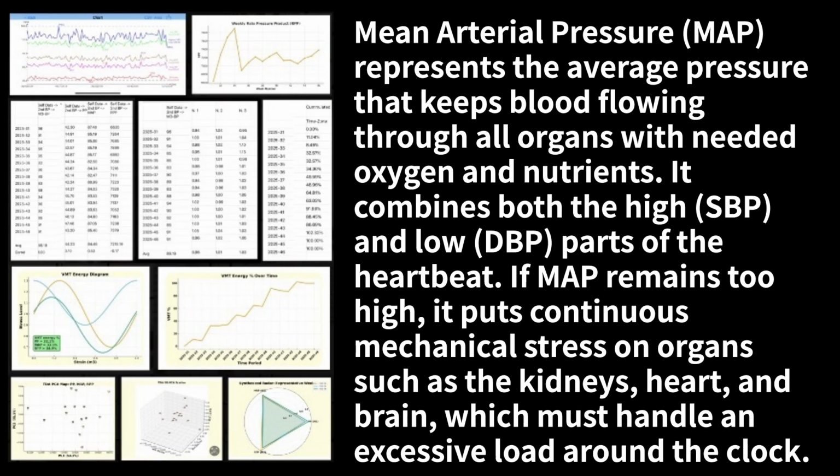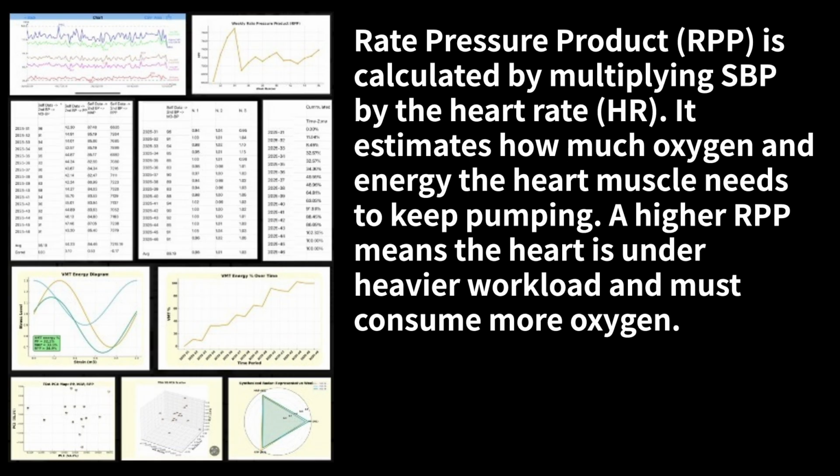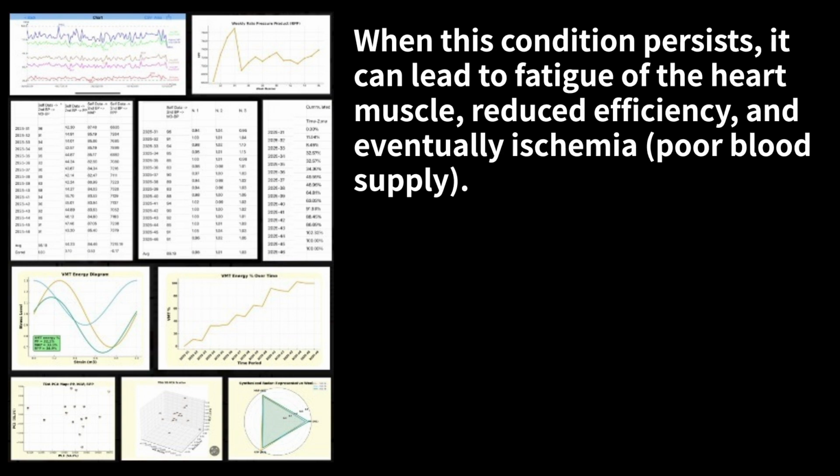Mean arterial pressure, MAP, represents the average pressure that keeps blood flowing through all organs, with needed oxygen and nutrients. It combines both the high, SBP, and low, DBP, parts of the heartbeat. If MAP remains too high, it puts continuous mechanical stress on organs, such as the kidneys, heart, and brain, which must handle an excessive load around the clock. Rate pressure product, RPP, is calculated by multiplying SBP by the heart rate, HR. It estimates how much oxygen and energy the heart muscle needs to keep pumping. A higher RPP means the heart is under heavier workload and must consume more oxygen. When this condition persists, it can lead to fatigue of the heart muscle, reduced efficiency, and eventually ischemia, poor blood supply.